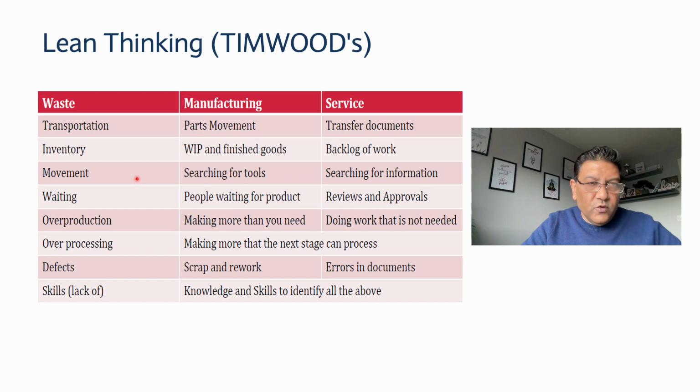Movement of people: in manufacturing, when they are searching for tools, and in service, when people are searching for information and have to move from one place to another, maybe only online, to search for it. Waiting: people waiting for the product in manufacturing, and in service, people waiting for reviews and approval.